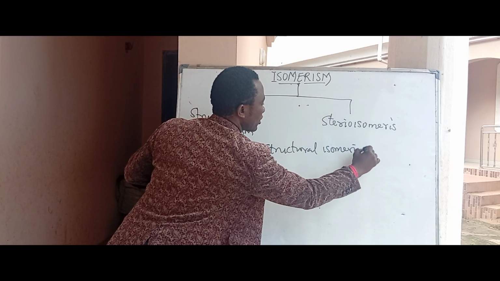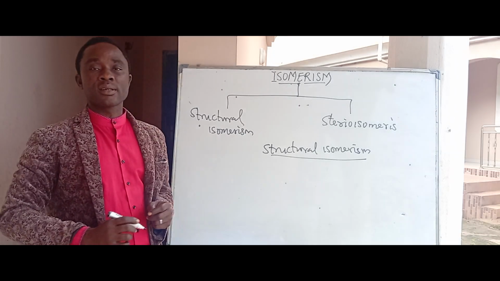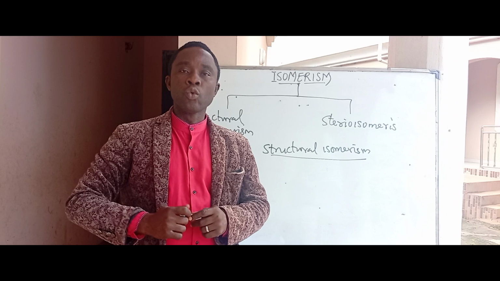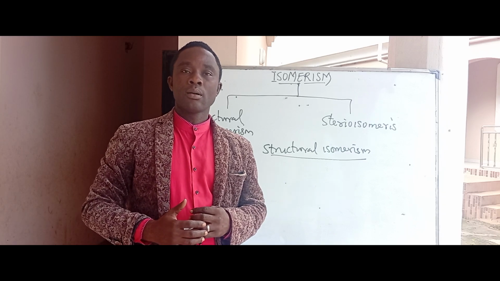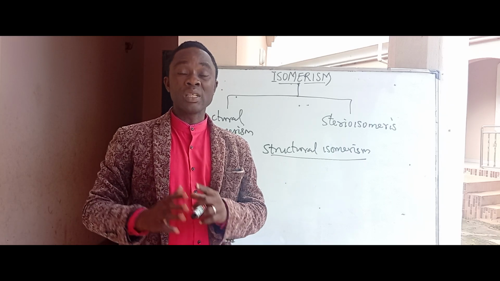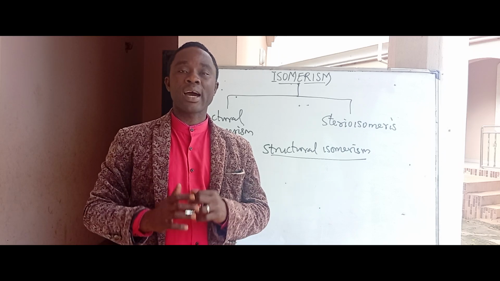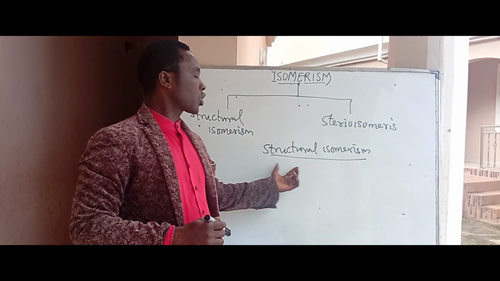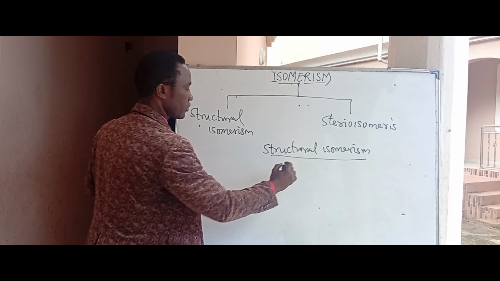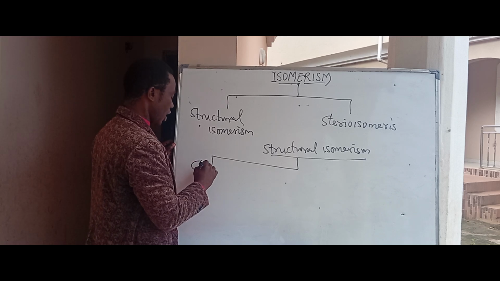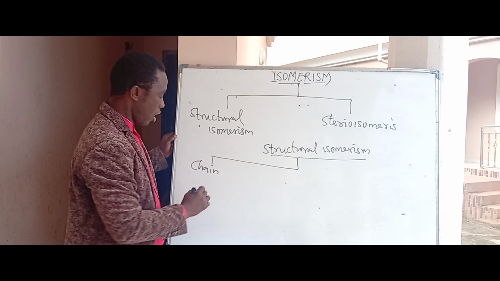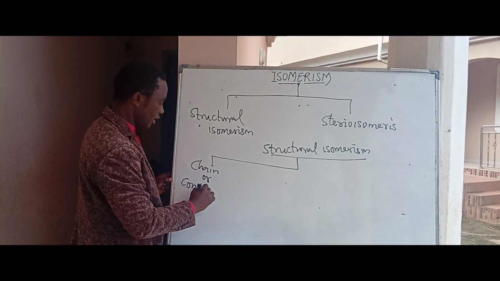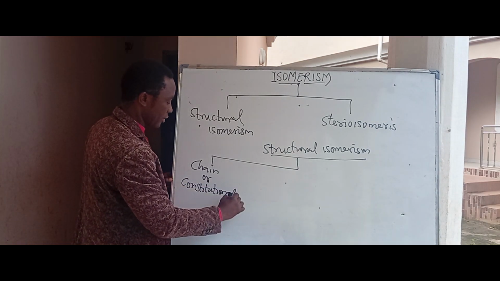Now, what is structural isomerism? Structural isomerism is a type of isomerism in which two or more isomers have the same molecular formula but differ in structure as a result of the arrangement of atoms. Structural isomerism can be divided into four. We have the first one, which is chain isomerism, or if you don't want to call it chain isomerism, it can also be known as constitutional isomerism.